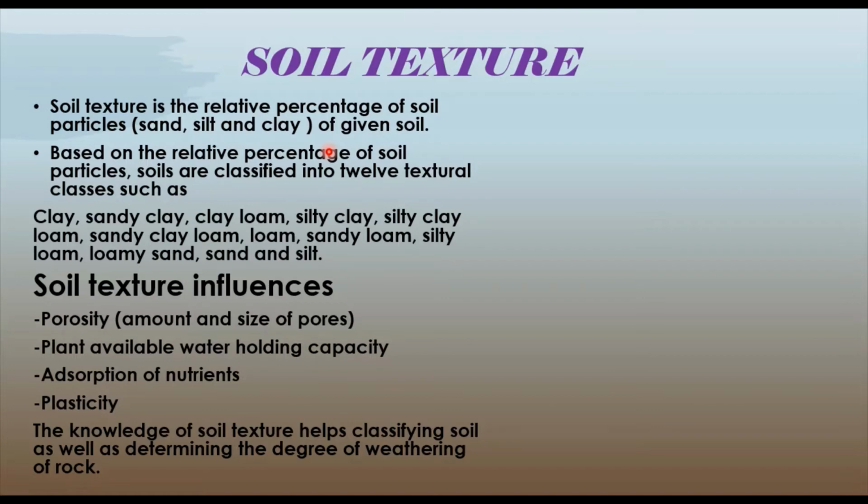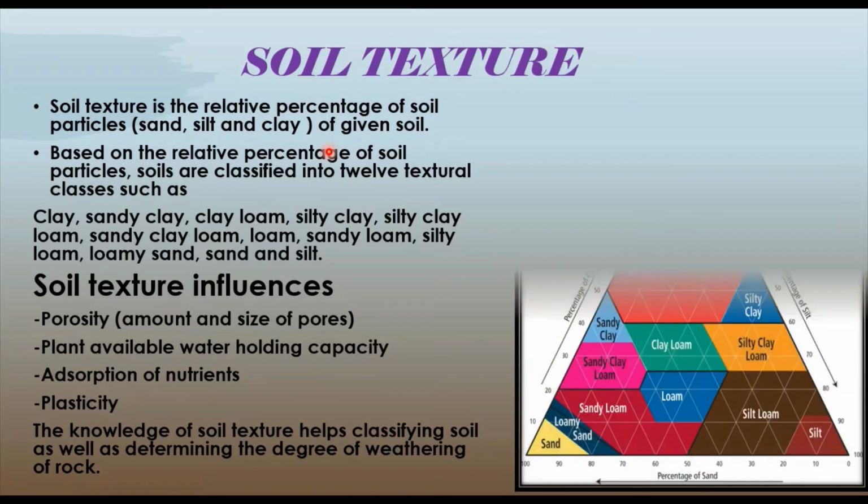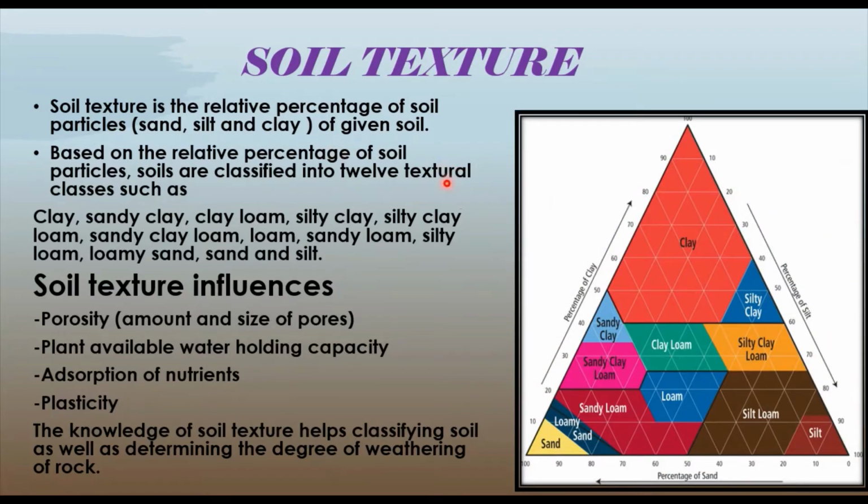However, based on the relative percentage of the soil particles, soils are classified into 12 textural classes, such as clay, sandy clay, clay loam, then silty clay, then sandy clay loam, loam, like this. Altogether, we have 12.